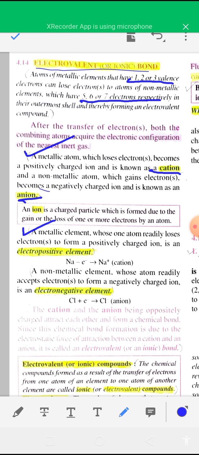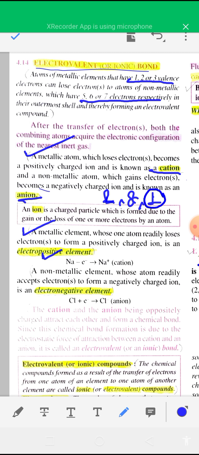For example, sodium chloride, NaCl, is an electrovalent compound or ionic compound, and it is formed when a sodium atom transfers its last valence shell electron. Sodium has one electron in its outermost shell because the atomic number of sodium is 11. So its electronic configuration is: in the first shell 2 electrons, in the second shell 8 electrons, in the third shell 1 electron.